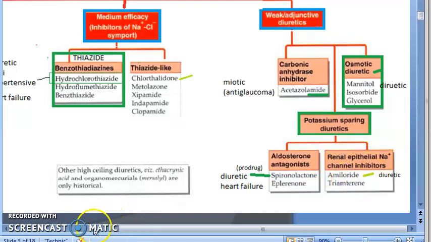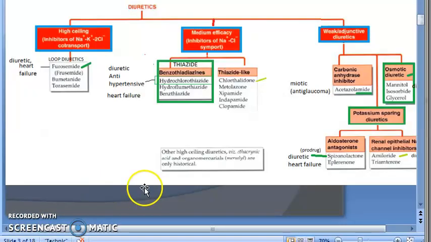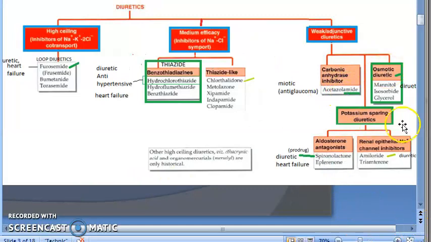Amiloride. Okay. What were the drugs you learned so far, guys? I learned loop diuretics, furosemide. Then I learned thiazide like hydrochlorothiazide. Then we have carbonic anhydrase inhibitors like acetazolamide. Then we have osmotic diuretics like mannitol, isosorbide, glycerol and potassium sparing diuretics like spironolactone and then amiloride. Very good, very good.